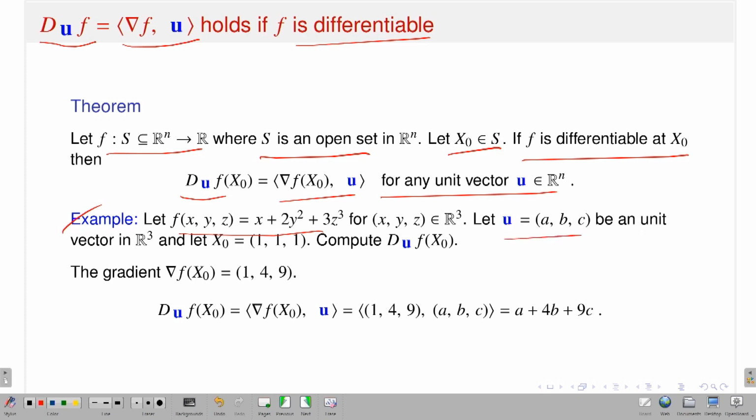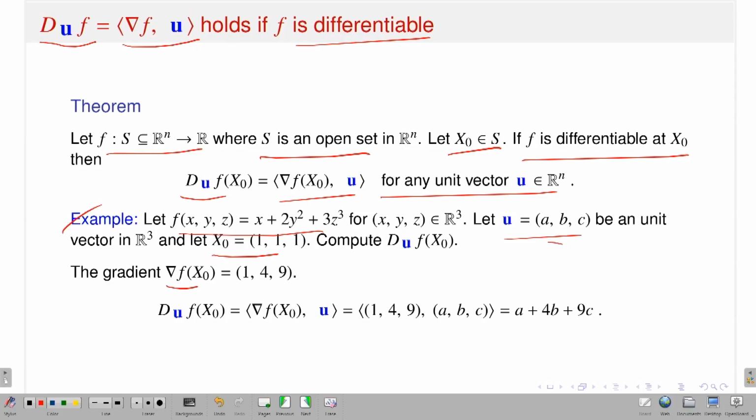So, you take the direction u equal to (a, b, c), a unit vector, and take the point x naught equal to (1, 1, 1). What will be the directional derivative of f in the direction u at x naught? Either you can use the direct definition of the directional derivative, or else you just calculate the partial derivatives, which easily follow from the definition of the function, keeping the other two variables fixed. You just calculate del f del x, del f del y, del f del z, evaluate them at the point (1, 1, 1), form the gradient vector, and take the dot product with (a, b, c).